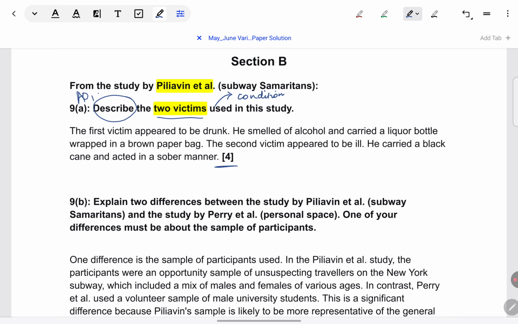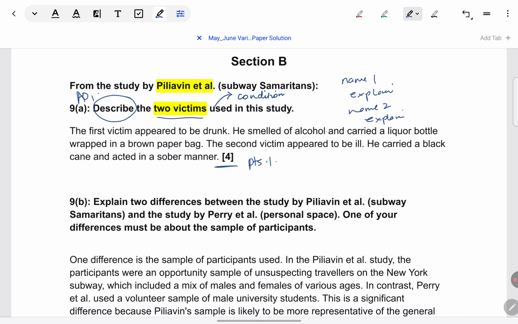As I have explained in the previous videos, describe is an AO1 command term. It's allotted 4 marks in this question, so make sure you're giving 4 points. That is all there is to scoring in this question. It's a very descriptive question, totally AO1. So I have nothing much to offer except that write properly what you have learned about the victim conditions. You can think of it in terms of structure: just name one condition, explain it, then name the second condition and explain that. That is all you have to do in this answer.